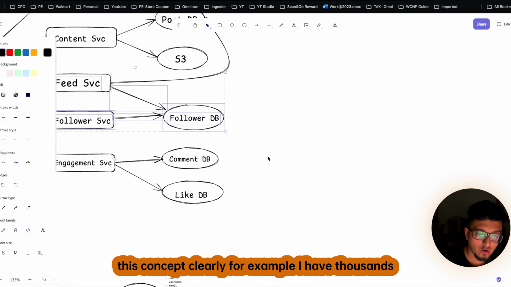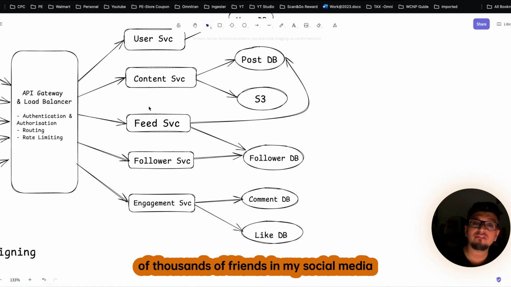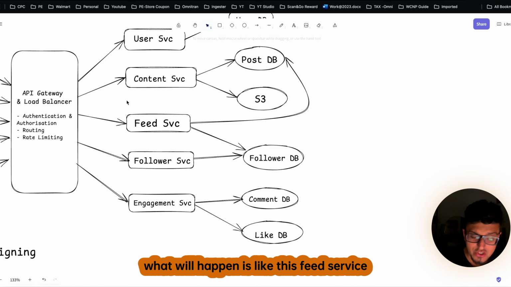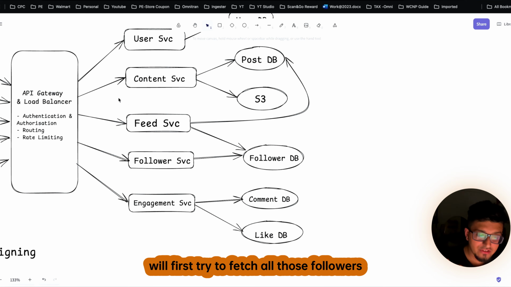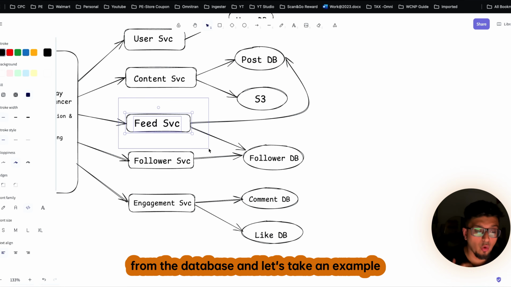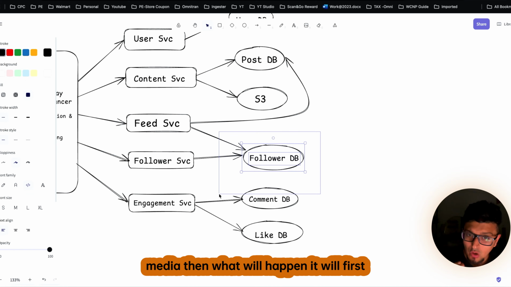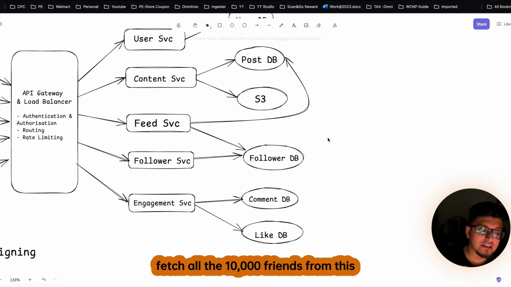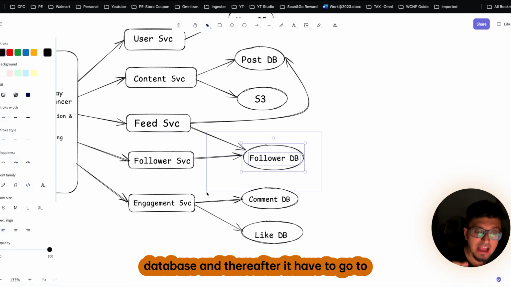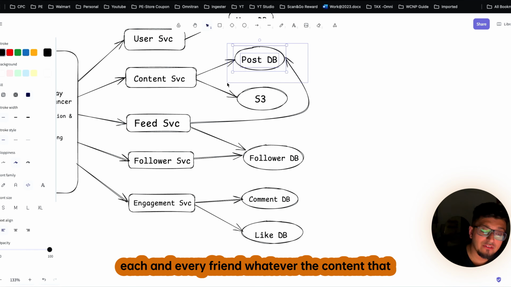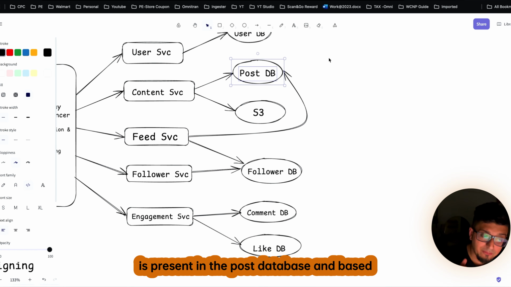Because if you understand this concept clearly, for example, I have thousands of friends in my social media. Now if I open my social media, this feed service will first try to fetch all those followers from the database. Let's take an example, I have 10,000 friends. It will first fetch all the 10,000 friends from this database, and thereafter it has to go to this post database, to see for each and every friend whatever content is present in the post database.